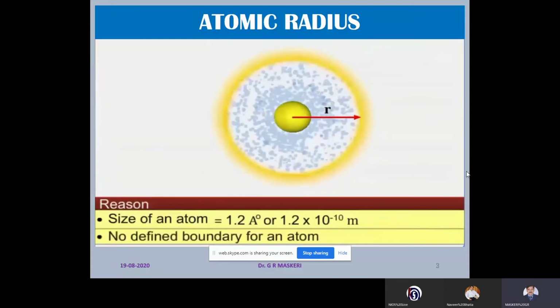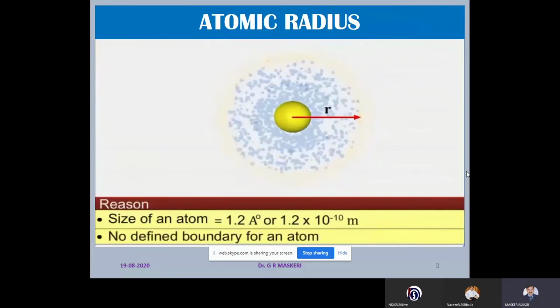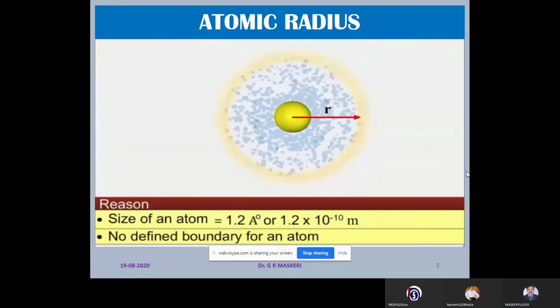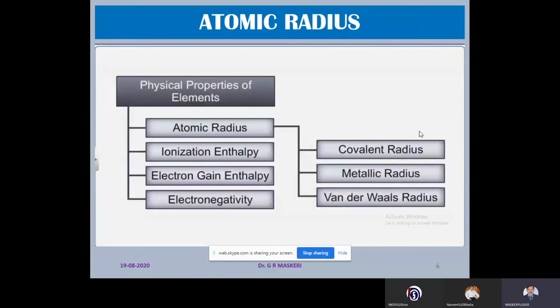And it is possible to measure, therefore, when atoms are in the combined state. So we measure the atomic radius when atom is in the combined state. So depending upon the way it combines, atomic radius can be classified as covalent radius, metallic radius, and van der Waals radius.